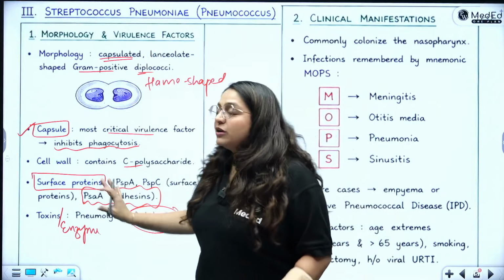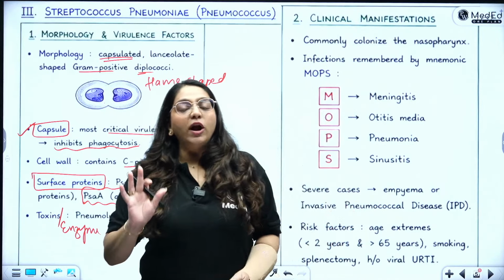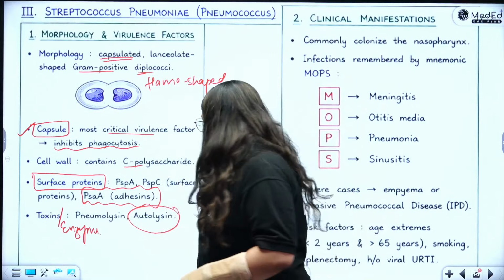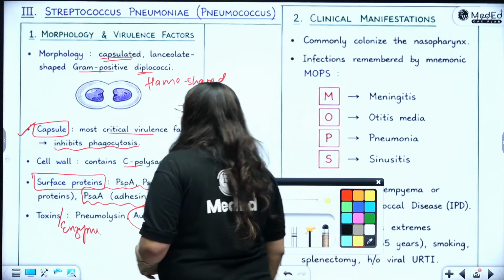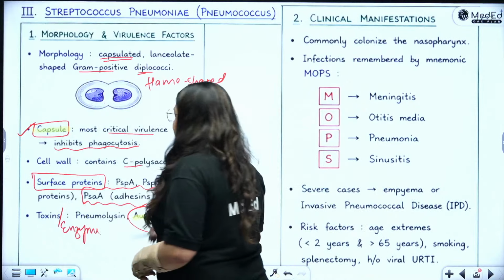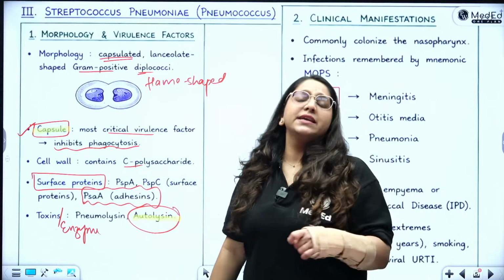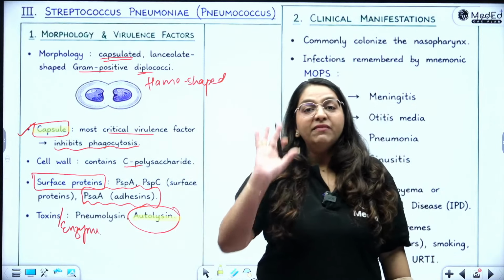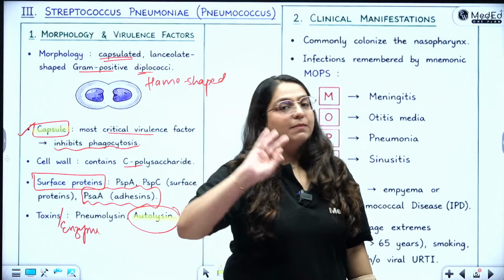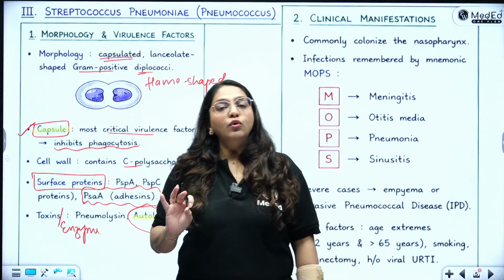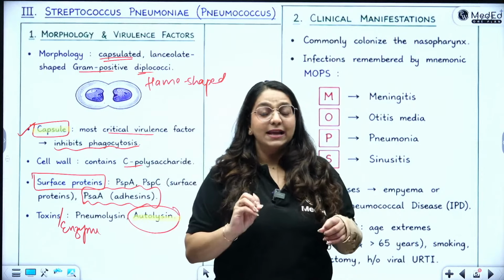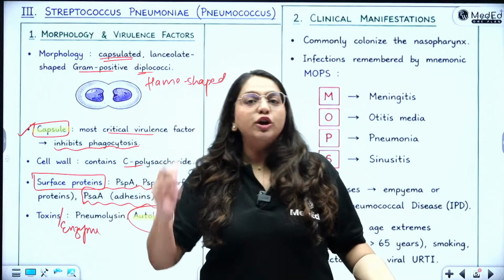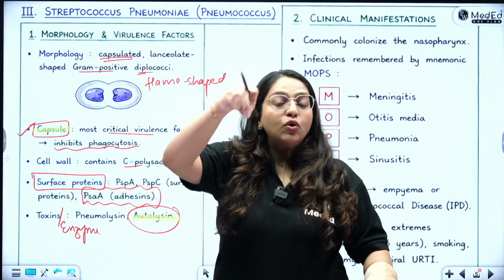So right from these virulence factors, you understand what my strategy for lab diagnosis must be. What are the two most important virulence factors that you are seeing over here? They are the capsule and this autolysin toxin. So in lab diagnosis, these are the two things I'm going to majorly focus on. Number one, I will detect autolysin production somehow. So what is autolysin going to do? Autolysin is going to kill the bacteria itself. So how will I check that? I will check that by bile solubility, and by the carom coin colonies.